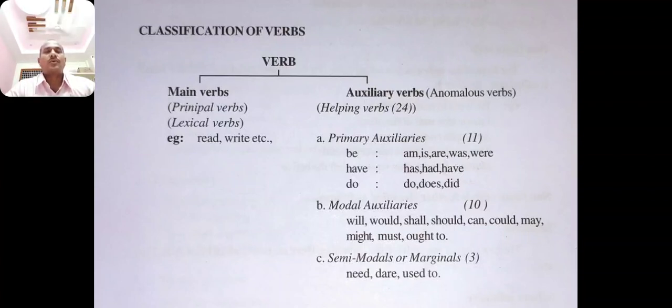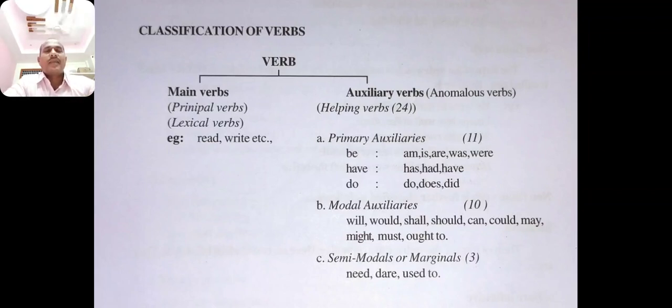Then we move on to classification of verbs. So, see here, verb is divided into main verbs and auxiliary verbs, also called anomalous verbs, and also helping verbs.